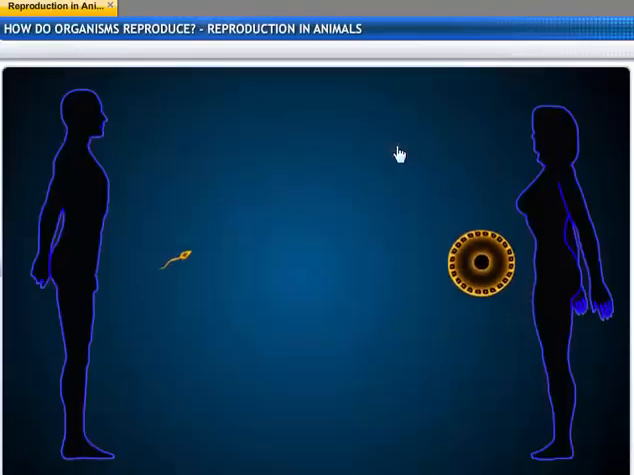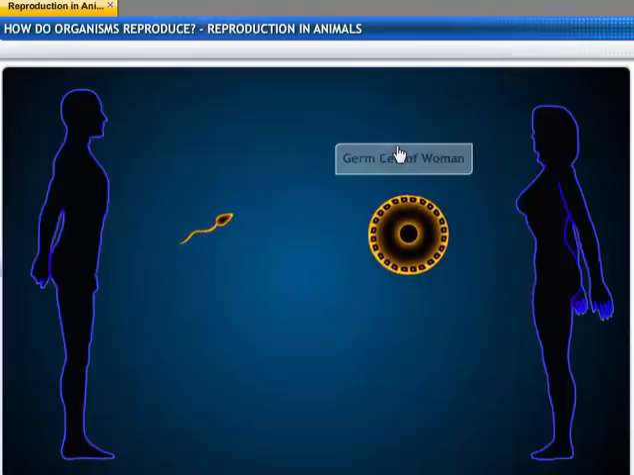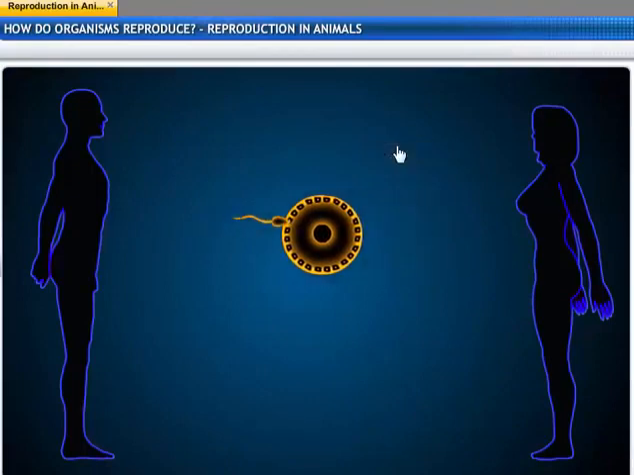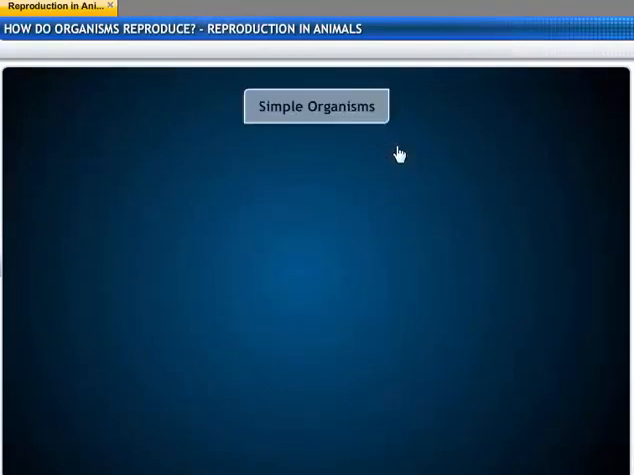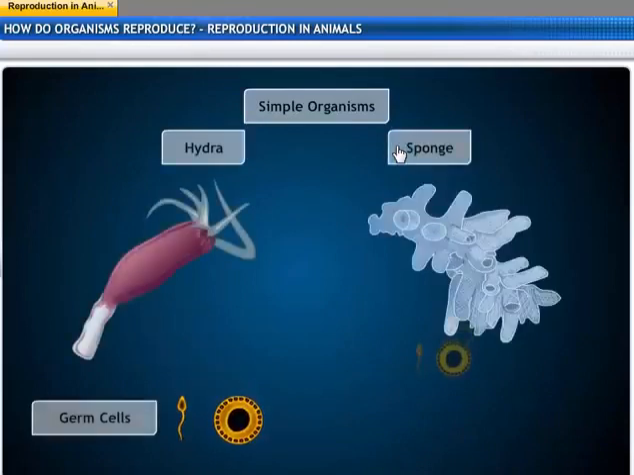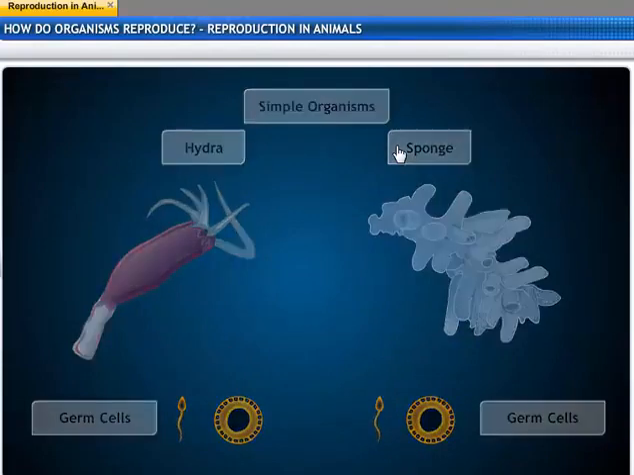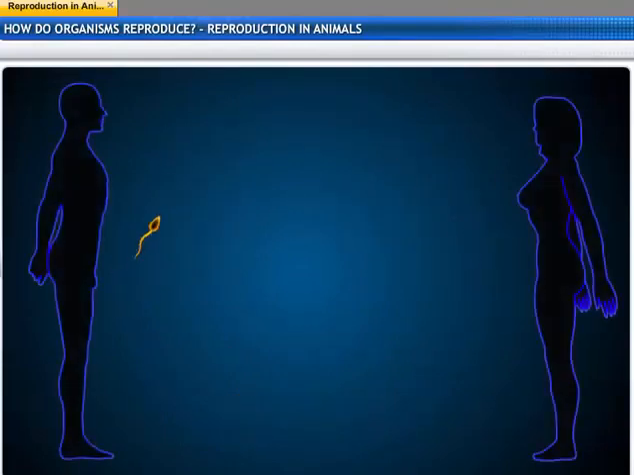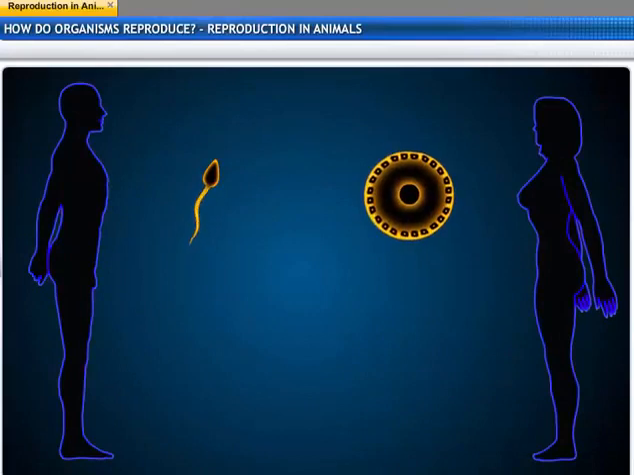When germ cells from two individuals combine during sexual reproduction, a new individual is formed. In simple organisms, two germ cells may be quite similar to one another. In complex organisms, though, the germ cells are more specialized. One germ cell is large and stores food, while the other is smaller and motile.